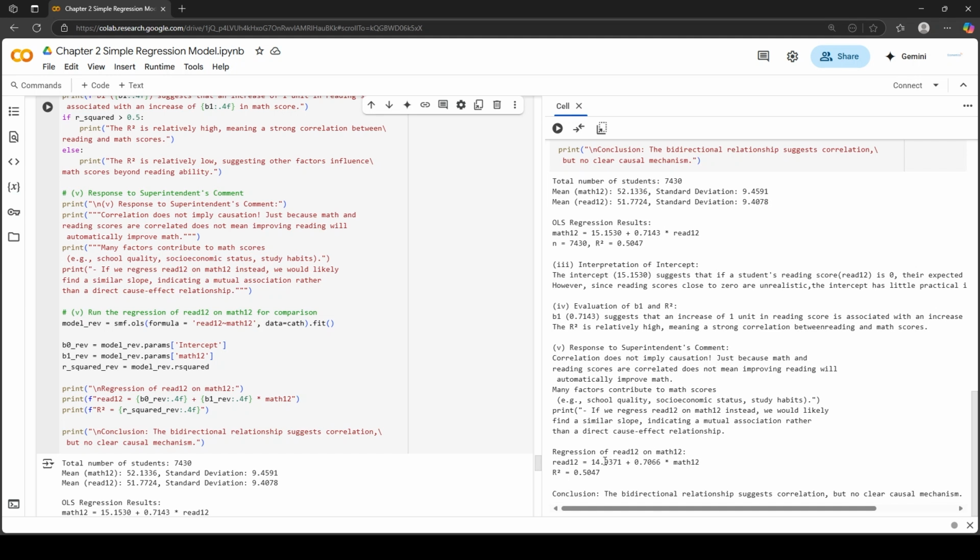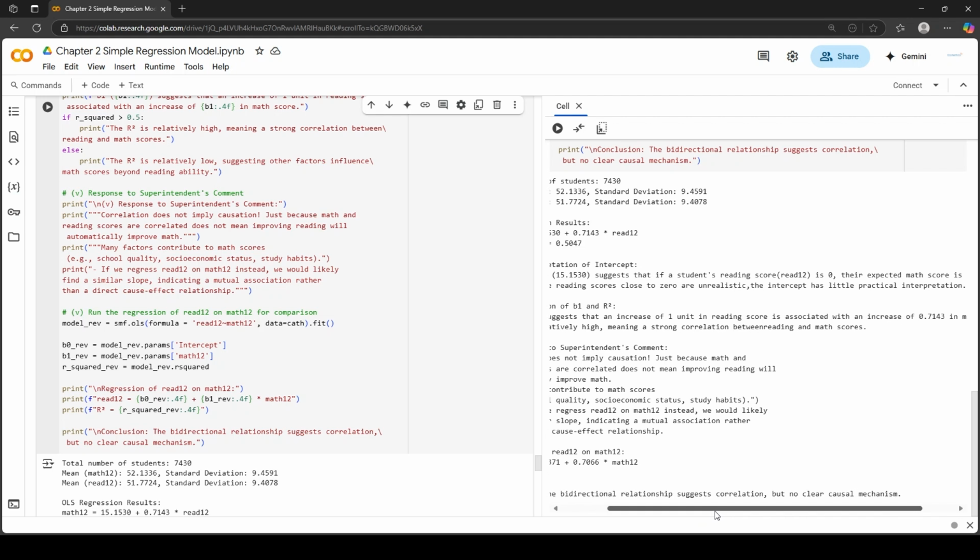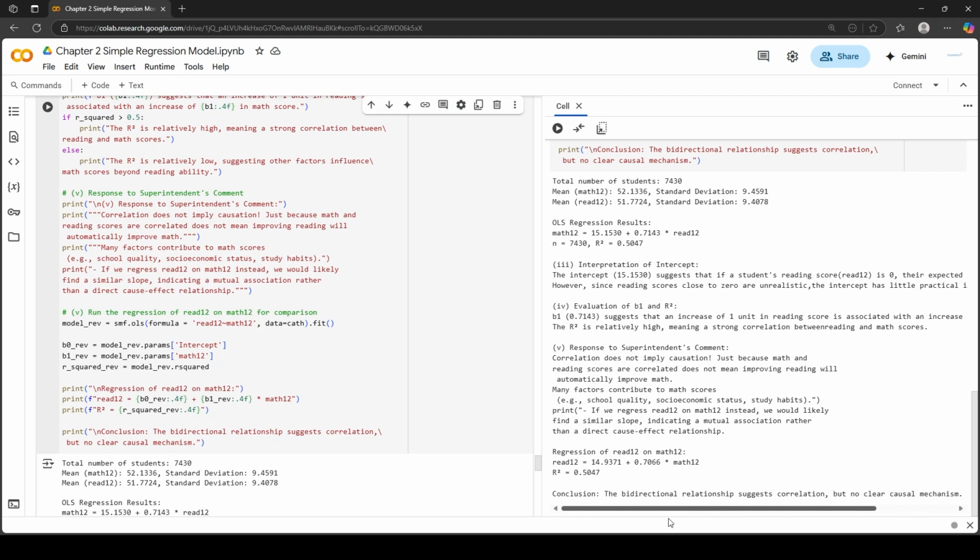So the results are as follows of the regression of read 12 on math 12. The r squared value is similar to the previous model, 0.5047, and the intercept in this case is 14.93, and the beta 1 in this case is 0.7066. So the values of this regression are also similar. So what is the conclusion? The bidirectional relationship suggests correlation but no clear causal mechanism.